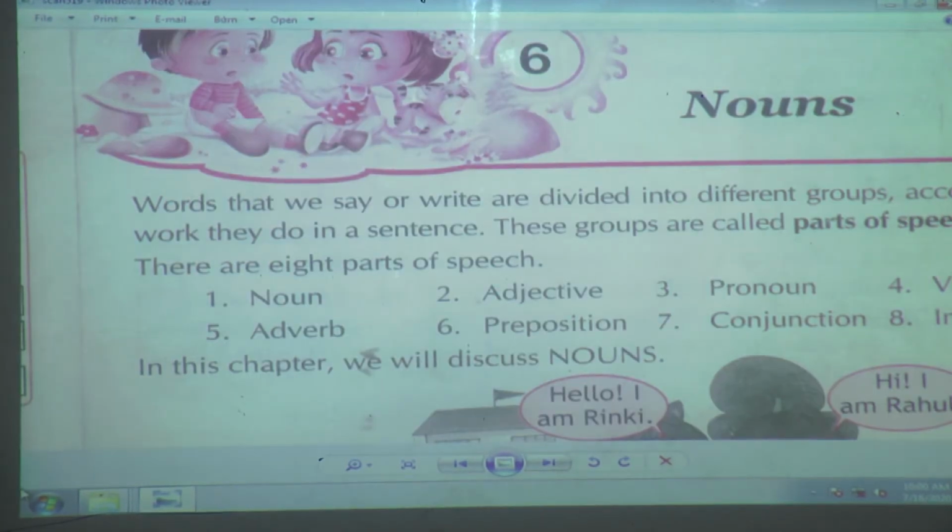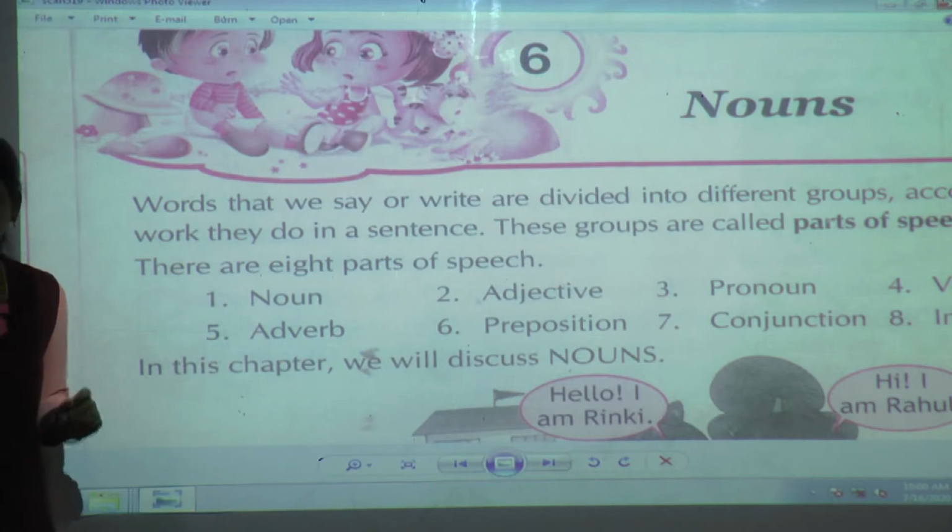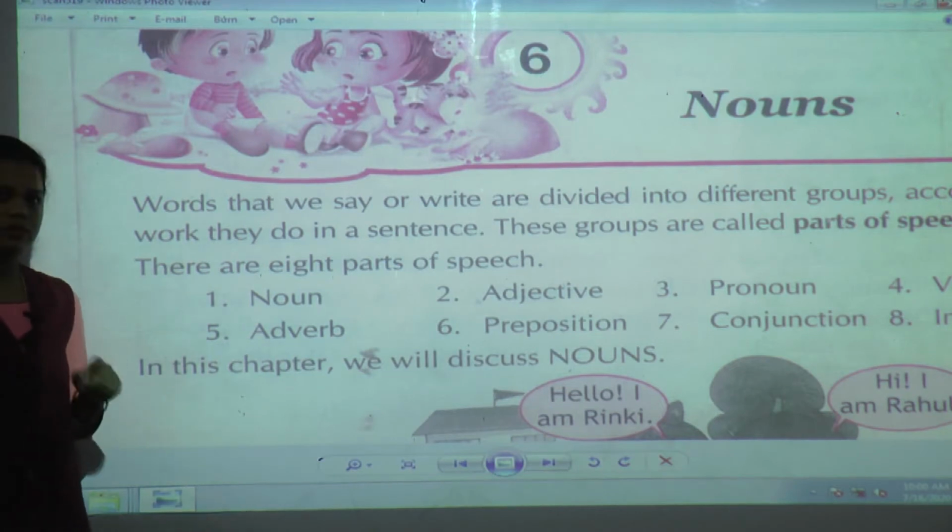Don't write anything, just keep your pencil, eraser, and sharpener ready with you. Don't write until I instruct you.